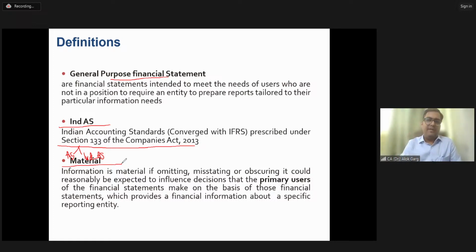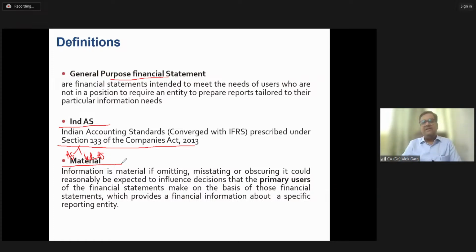You have 35,000 rupees and 1 rupee has been lost. Will you cry for that? Of course, you will search for it, but will you cry for that? The answer is typically no. So friends, in the financial statement, materiality plays a very important role.